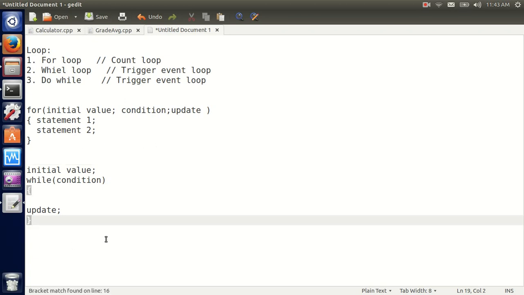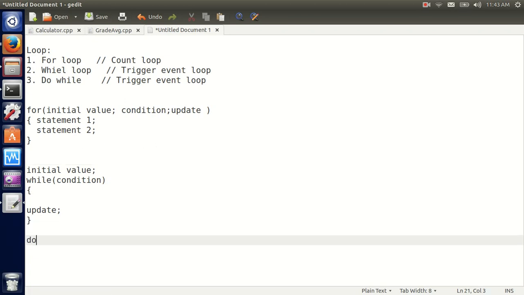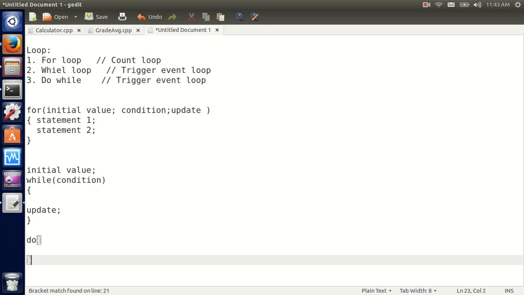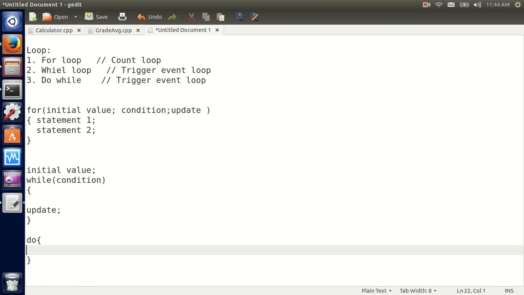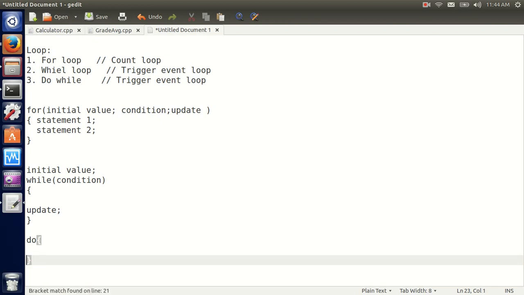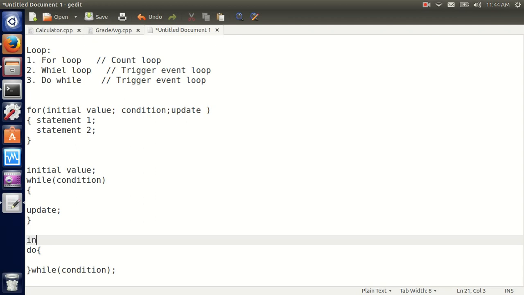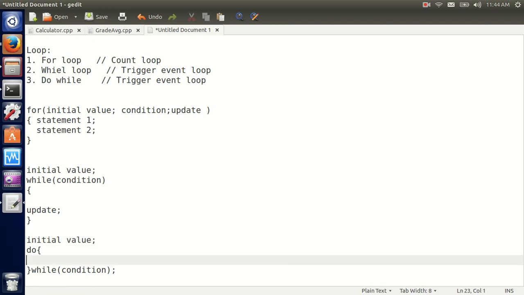The do while is different than the while. It is do, and I have a curly brace, the body of the do while, do anything we want, and I'm gonna have the condition here, while condition, and it's really important here to have a semicolon. This is different, and I'm still gonna have here initial value and I'm gonna have the update here.